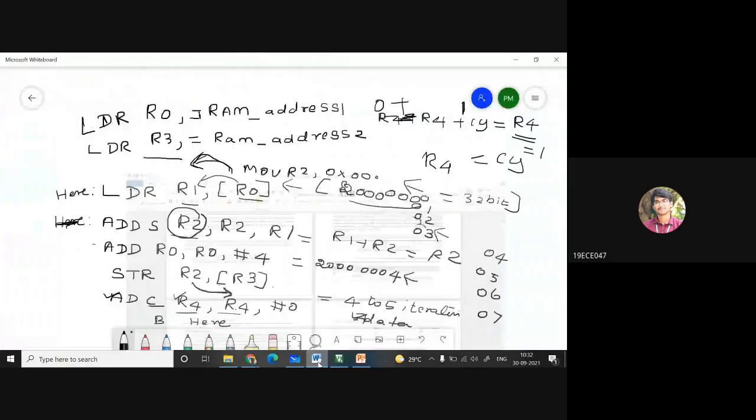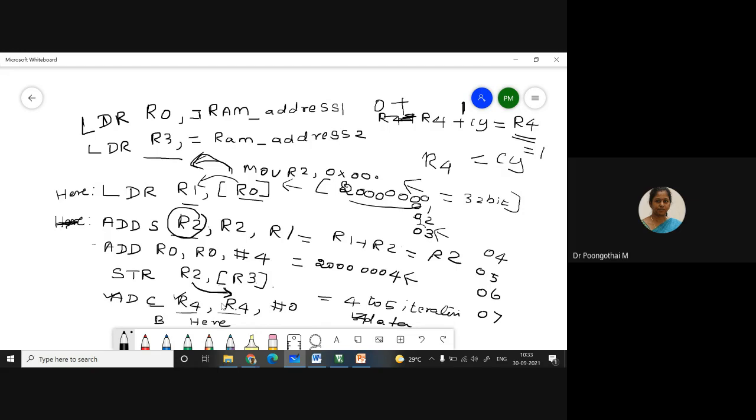Ma'am, can you please say that add carry statement? Okay. See, ADDC R4, R4, #0. This is why I am using a general purpose register for performing 4 or 5 additions. Suppose in the first addition the carry is set to 1, and in the second addition the carry is set to 1, meaning 1 plus 1 will be 2.